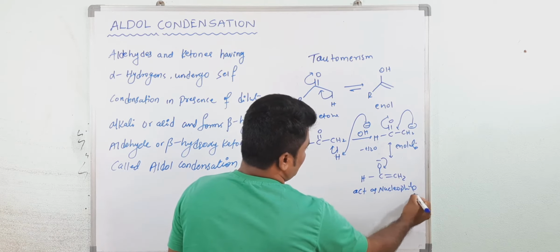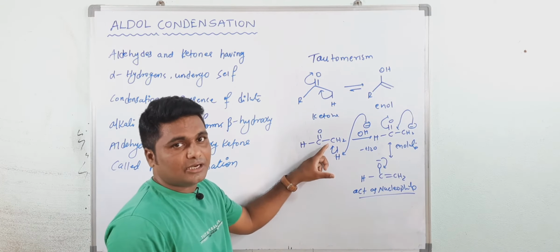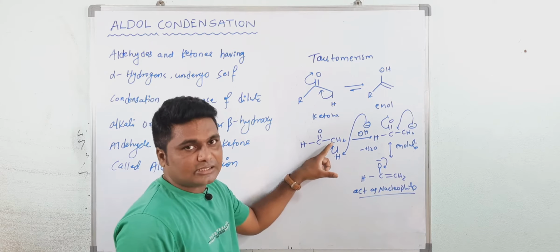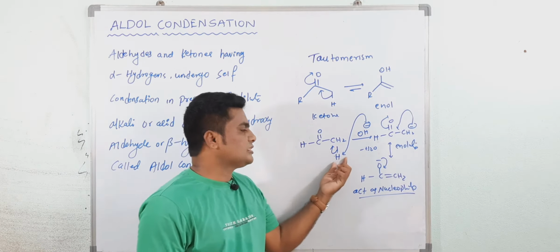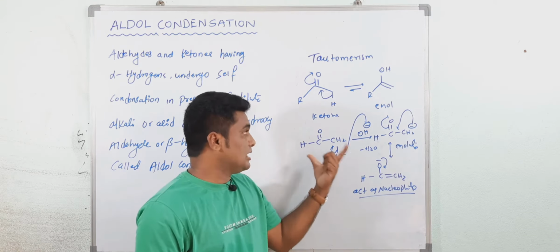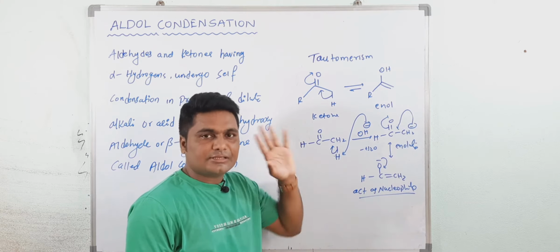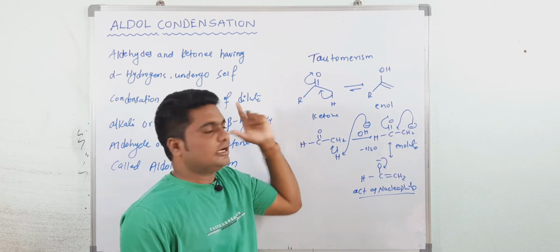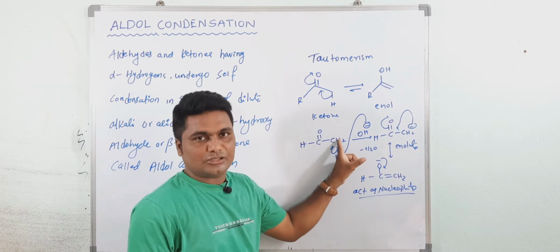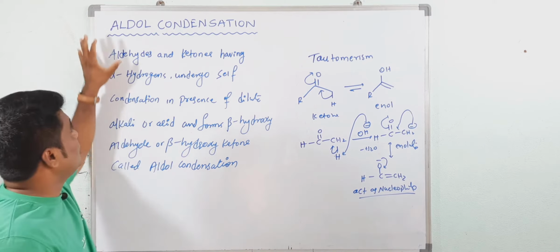a nucleophile. Due to this alpha hydrogen, what is an alpha carbon atom? The sp3 hybridized carbon atom adjacent to the carbonyl group is known as the alpha carbon atom. Due to this alpha hydrogen atom, these aldehydes or ketones give condensation reactions. This is the basic concept for aldol condensation, that is the alpha hydrogen atom. Understood now? Now move into aldol condensation.